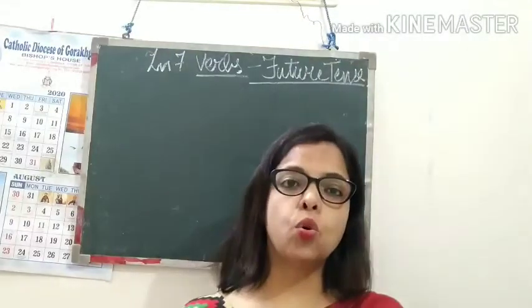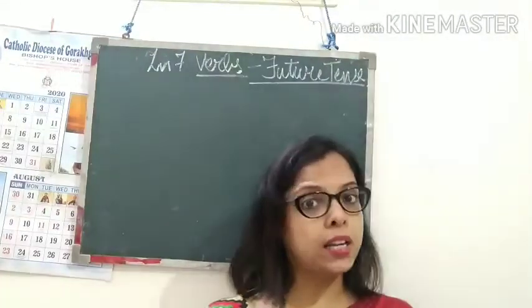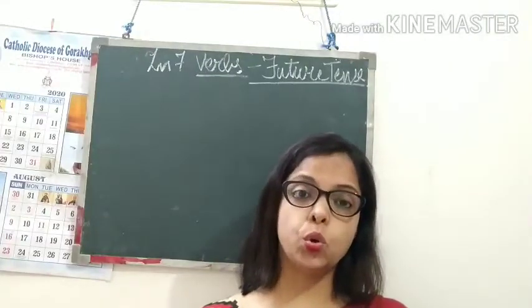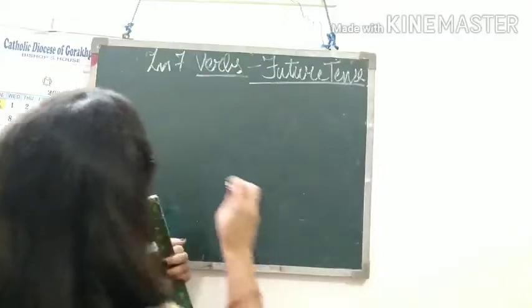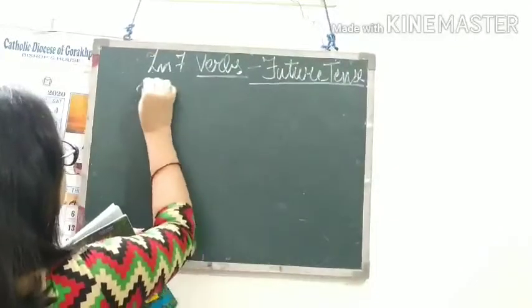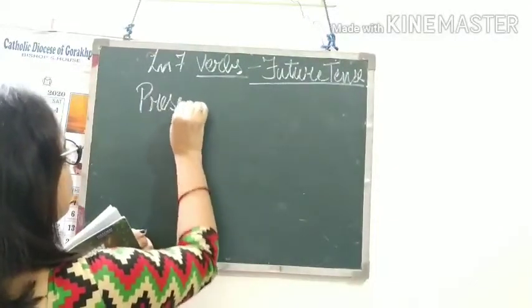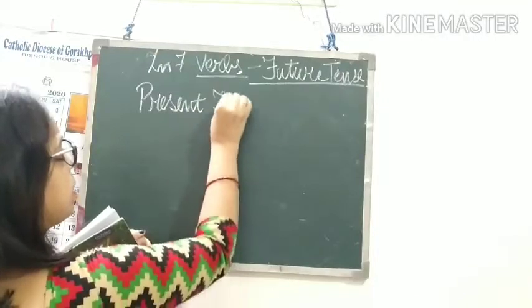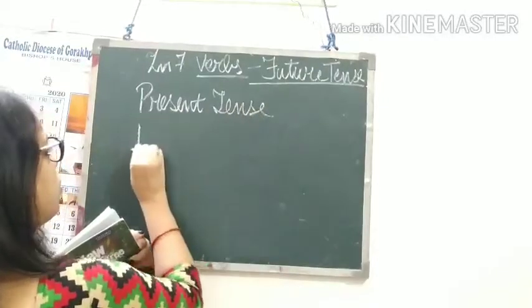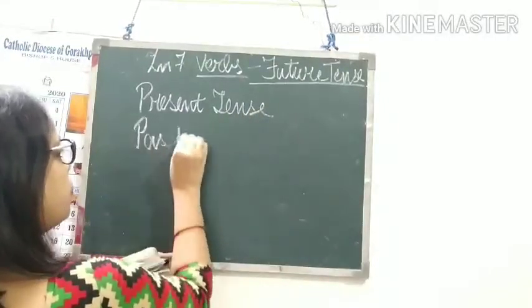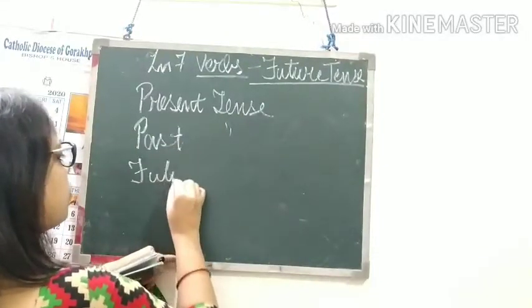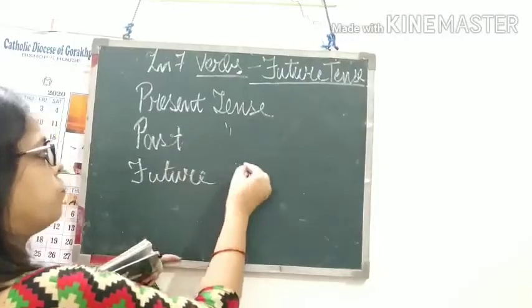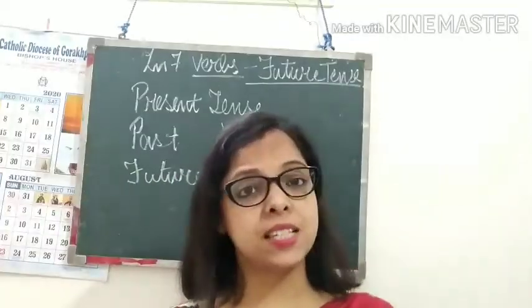So we can say that broadly the tense can be divided into 3 types. What are these 3 types? They are present tense, past tense, future tense.